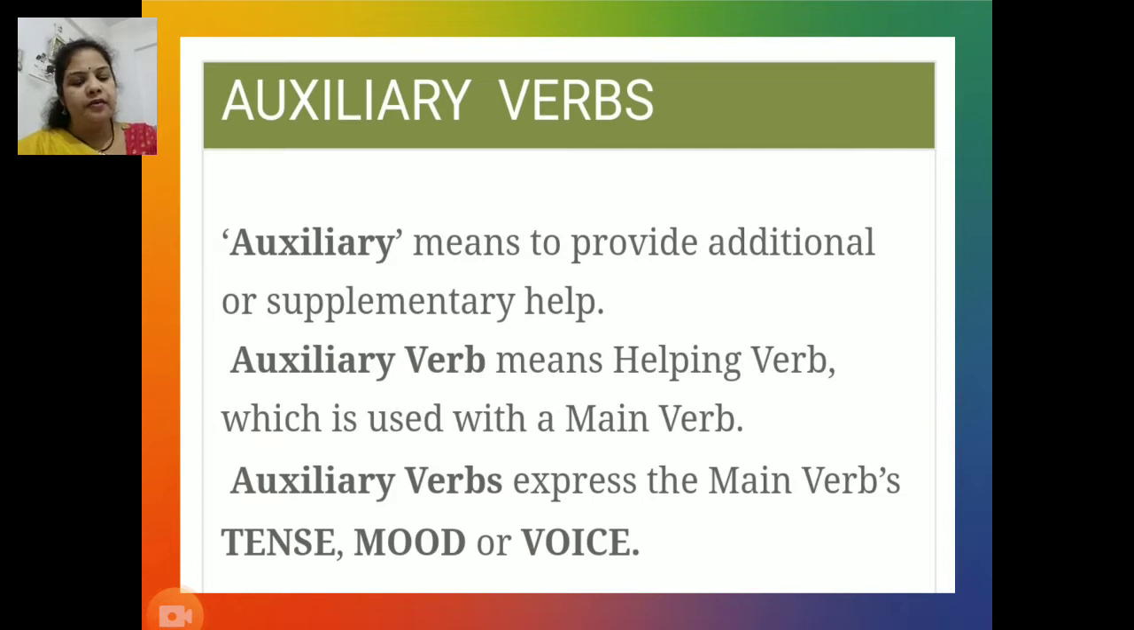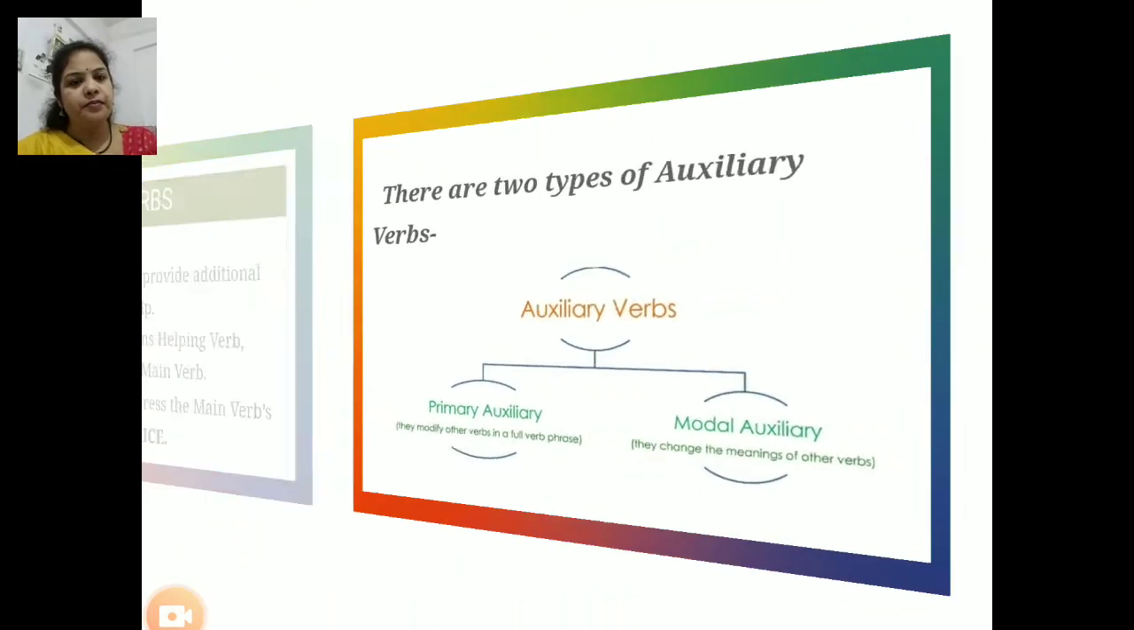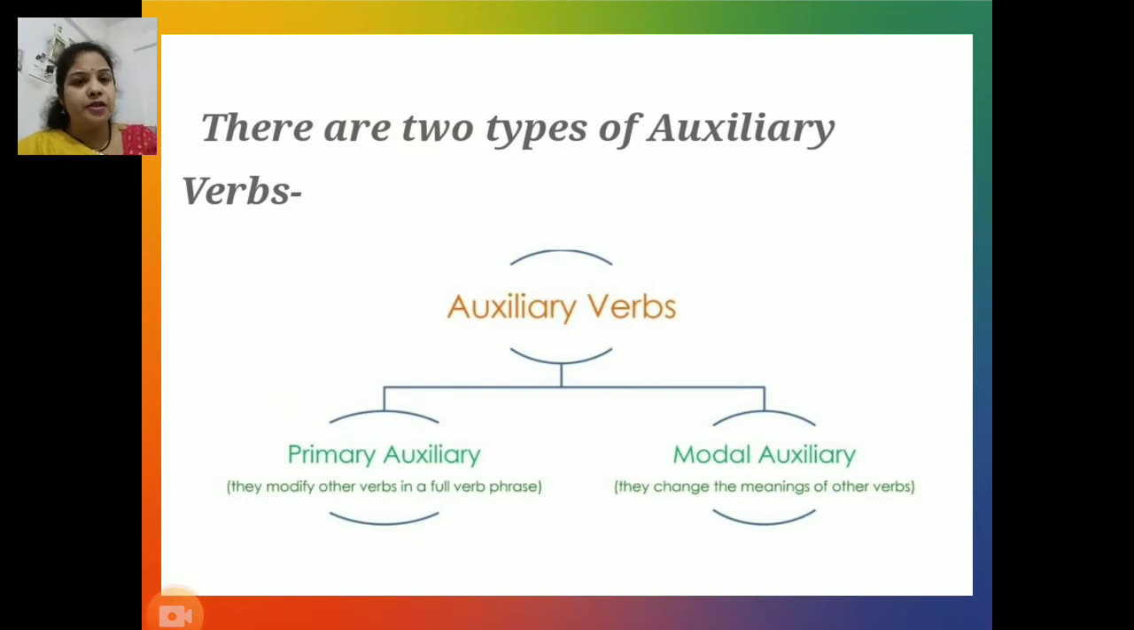As I told you earlier, we are going to discuss auxiliary verbs. So what do auxiliary verbs mean? Auxiliary means to provide additional or supplementary help. Auxiliary verb means helping verb, which is used with a main verb. Auxiliary verbs express the main verb's tense, mood, or voice. There are two types of auxiliary verbs. First one, primary auxiliary, and second type is modal auxiliary.